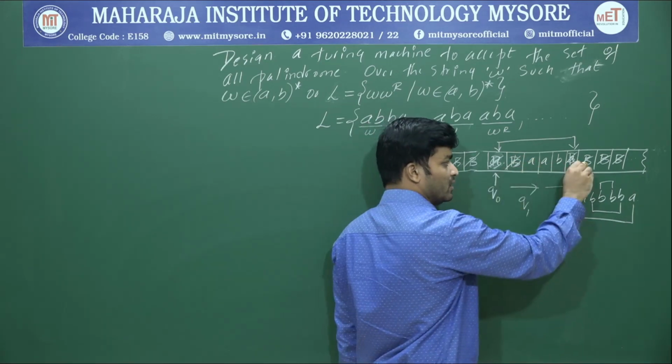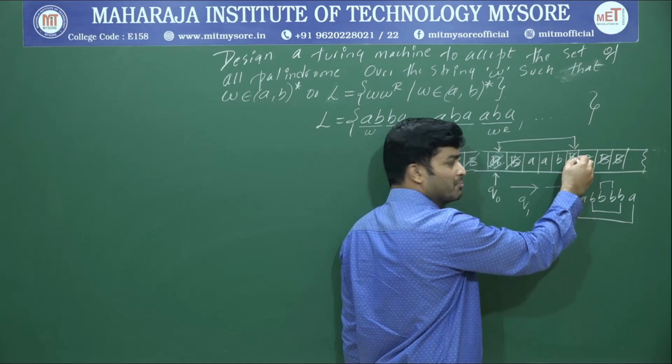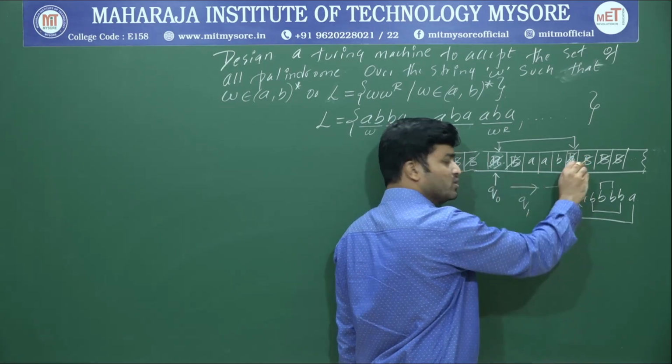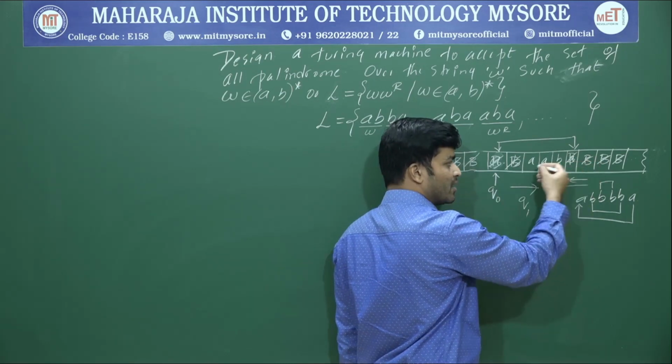Okay, again I will move in the right hand side till what? Blank space. Once I get what? Blank space, because that is the last symbol that is replaced. Until I get a blank space, I will keep on moving to the right hand side. Once I get a blank space, again I will move back to what?